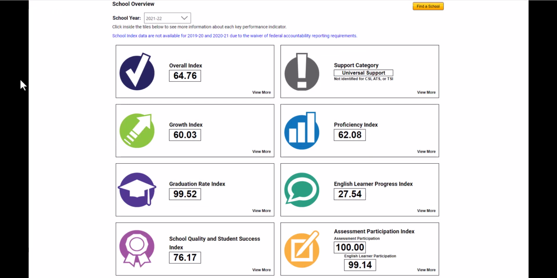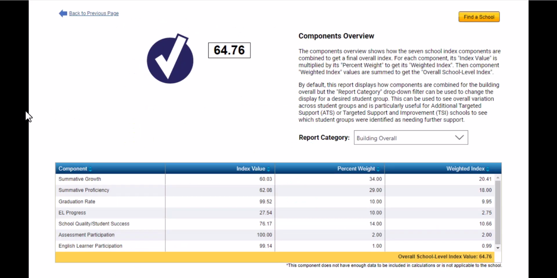So back to our example that has all 7 components, we can see that there's numbers in each and that it results in an overall index. So if we were to click View More on the overall index, what we'll see is that the index value that came from the first screen is multiplied by the percent weight, which gives a weighted index. All of those are combined, and that gives us our overall index. In this case, this district would be 64.76% of the way to meeting all of the benchmarks set by the ESSA plan.